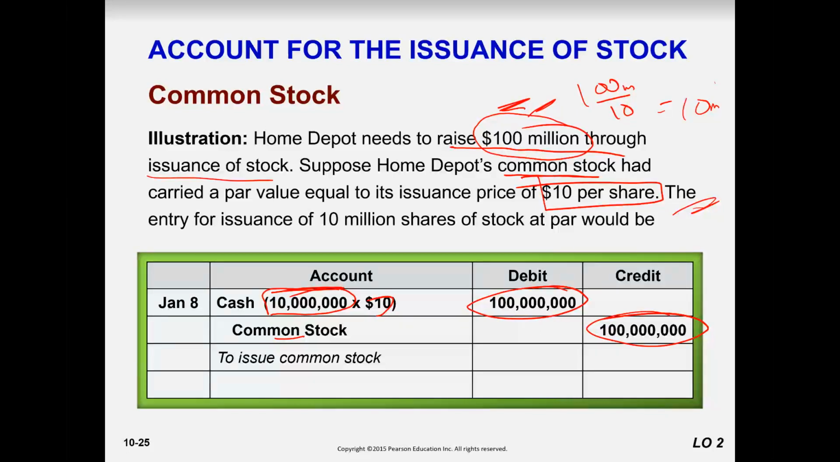Not that big a deal. Cash increases, debit. Owner's equity increases, credit. Cash to owner's equity, and specifically the name of the owner's equity account is common stock.